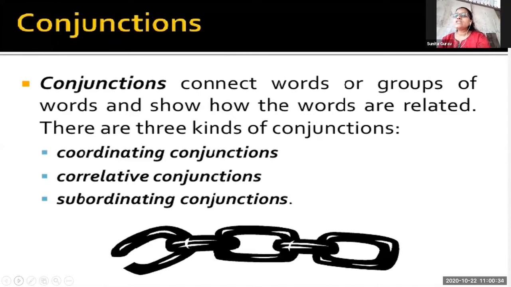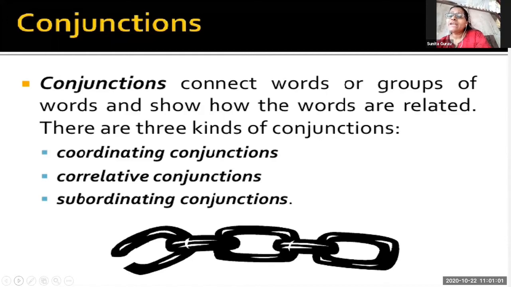Coordinating conjunctions coordinate inside the sentence, children. They play the function of coordination. They coordinate in between the sentences and give meaning to the sentences. Correlative conjunctions relate the two sentences. They play the function of correlation.